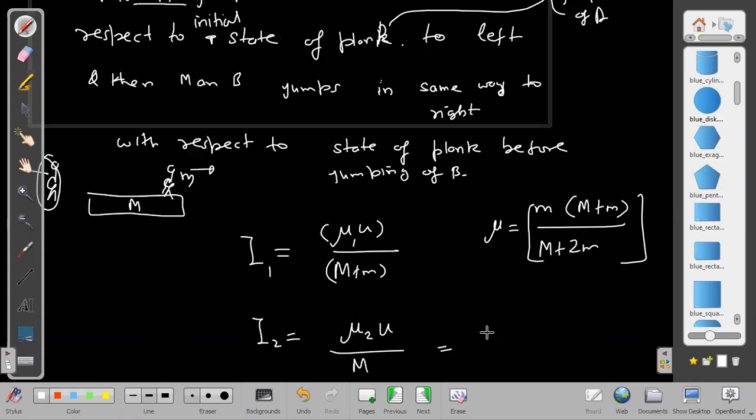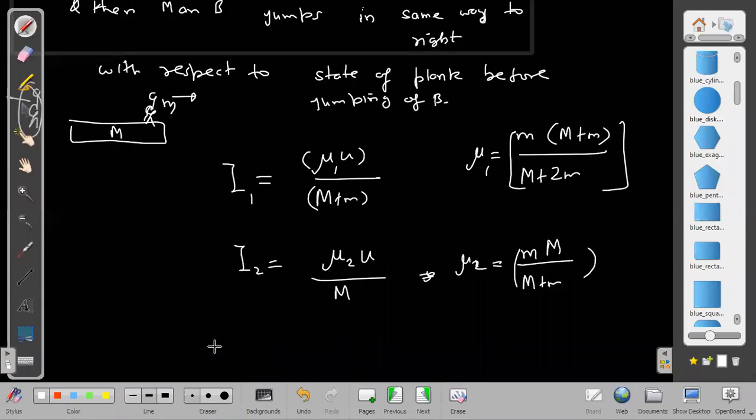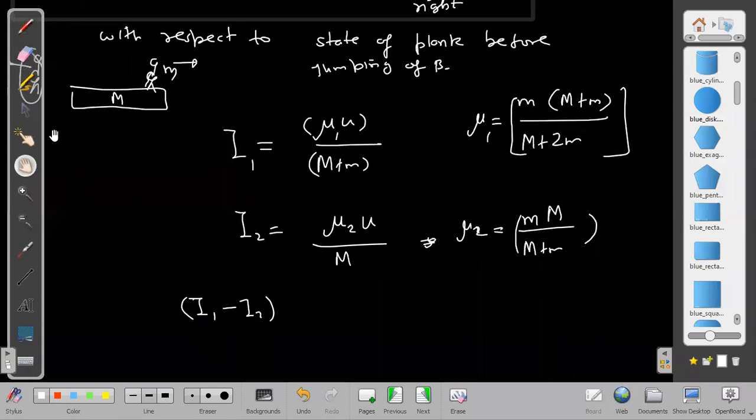Then I can write mu2 is equal to just m into capital M upon m plus capital M. Once I know these two impulses, I can write the net impulse. Which is greater? I think I1 is greater. I1 minus I2 is the net impulse on it.